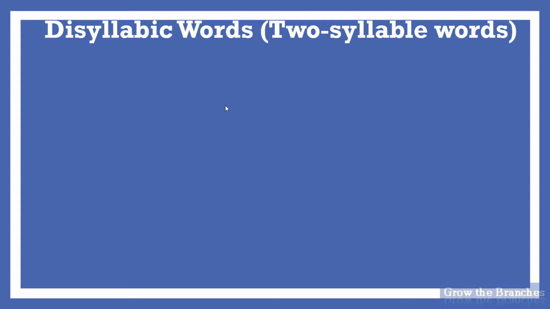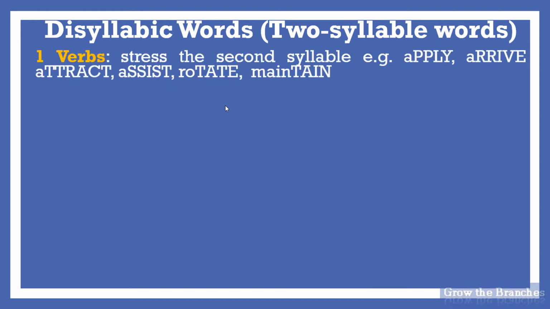Now the main rules are as follows. Number 1. Verbs. Verbs stress the second syllable. For example, apply, arrive, attract, assist, rotate, maintain. In general, verbs having two syllables, we stress the second syllable. You can pause the video anytime for more practice. Number 2.